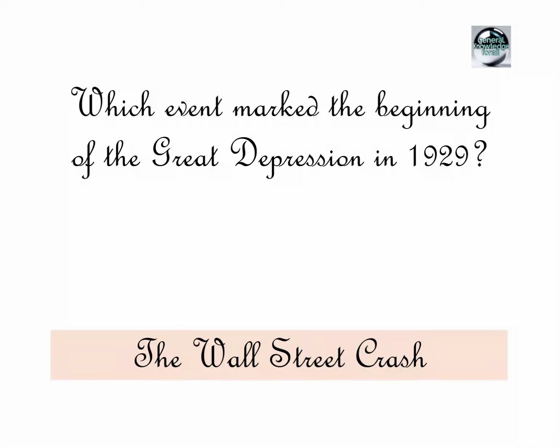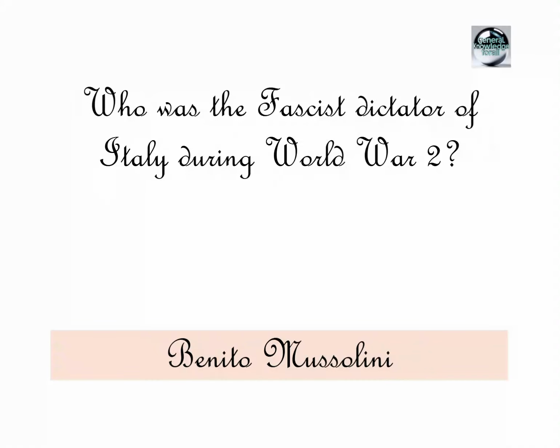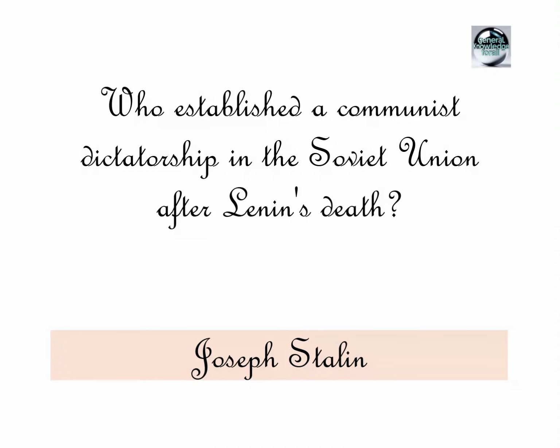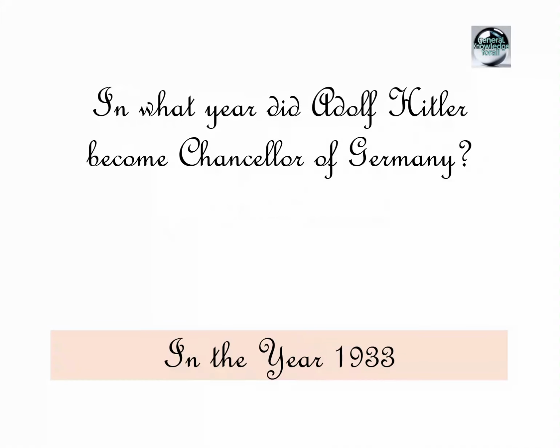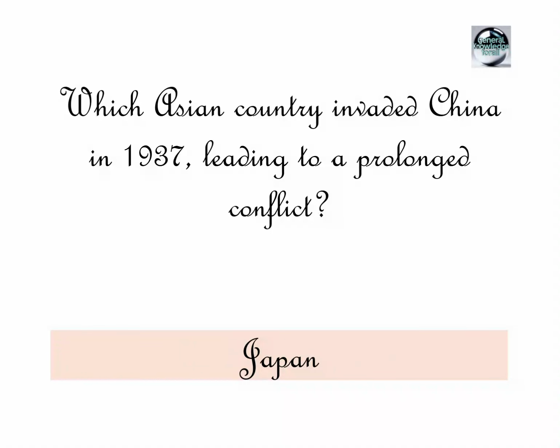Which event marked the beginning of the Great Depression in 1929? The Wall Street crash. Who was the fascist dictator of Italy during World War II? Benito Mussolini. Who established a communist dictatorship in the Soviet Union after Lenin's death? Joseph Stalin. In what year did Adolf Hitler become Chancellor of Germany? In the year 1933.